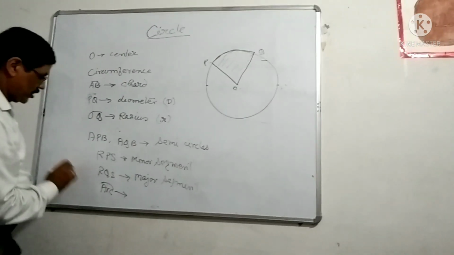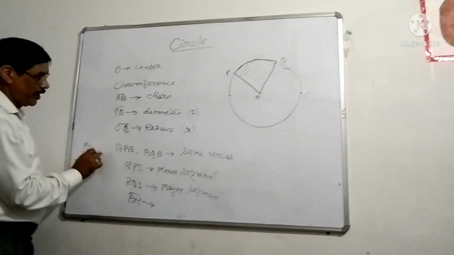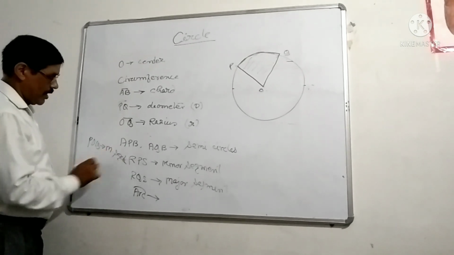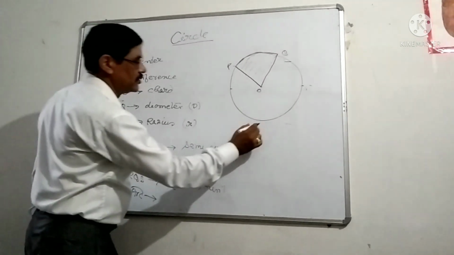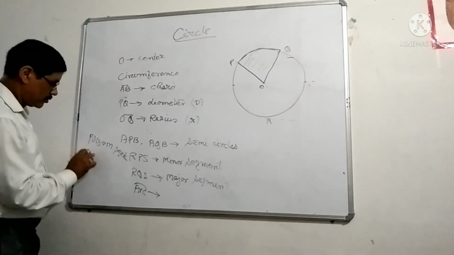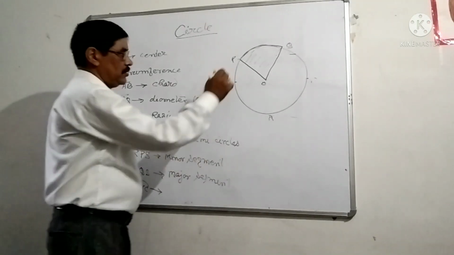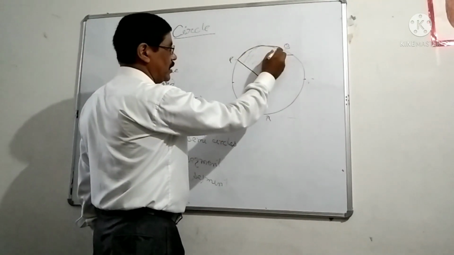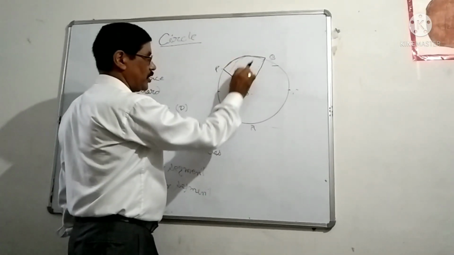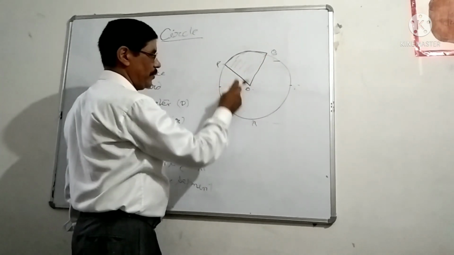So this shaded portion POQ is known as the minor sector, and suppose it is A, PAQ is the major sector. When we join the two endpoints of any arc with the center, then this portion is known as the minor sector and this portion is known as the major sector.